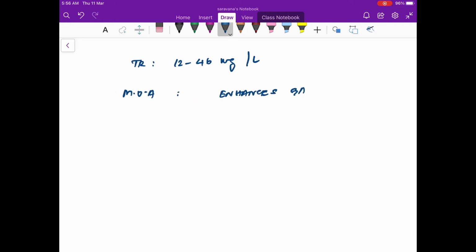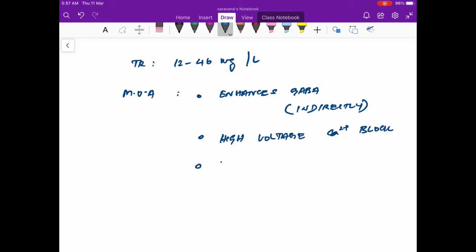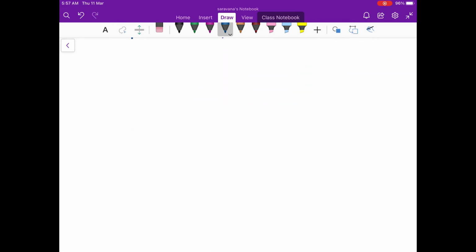It enhances GABA indirectly. It is a GABA enhancer indirectly, not a direct GABA enhancer. And it also has a tendency to block the high voltage calcium channel, and the main mechanism is the SV2A modulation. So all these are mechanisms associated with this drug. The adverse effect is mainly behavioral. There are some anger episodes kind of stuff. Nothing much serious.